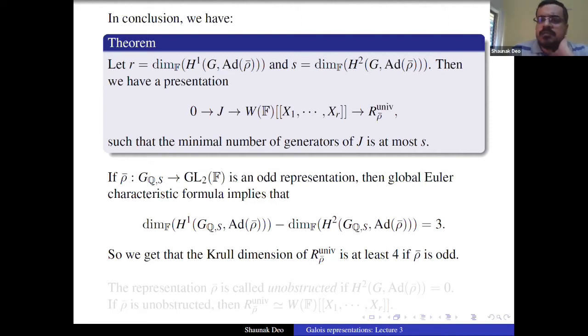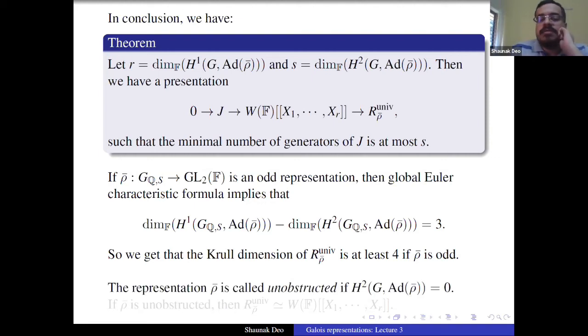I think it's a conjecture of Mazur that if rho bar is odd, then the Krull dimension of R_rho bar^univ is exactly 4. It has been proven by Böckle in some cases. This is not known in general, but it's known in many cases and expected to be true: that the dimension is not just at least 4, but exactly 4. That would tell us that R_rho bar^univ is also a local complete intersection ring, which is a nice ring to have. It's not a crazy ring.